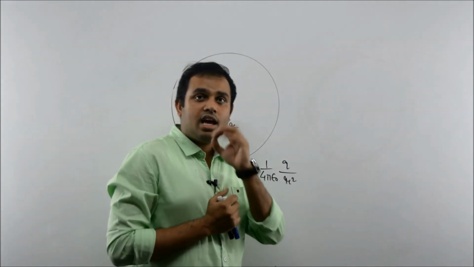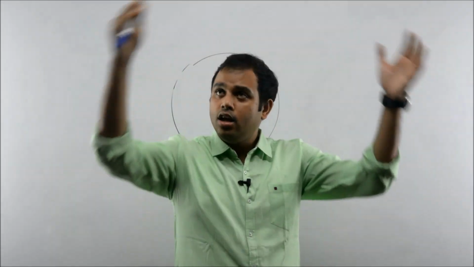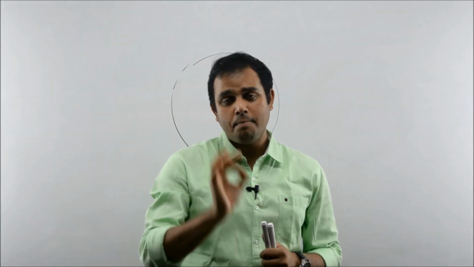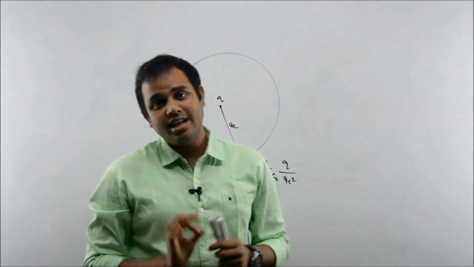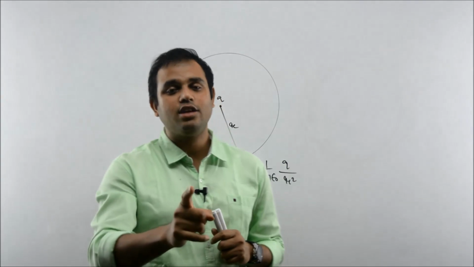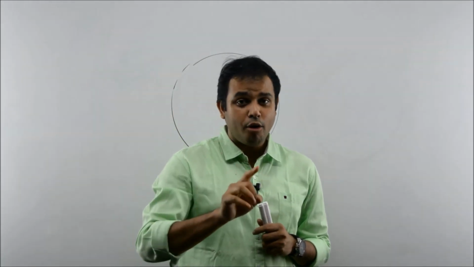That means if the charge is at the center of a sphere, then at every point on the surface the magnitude of the electric field is exactly equal. We cannot say that electric field is the same, because electric field is a vector quantity. Directions at every point will be different.